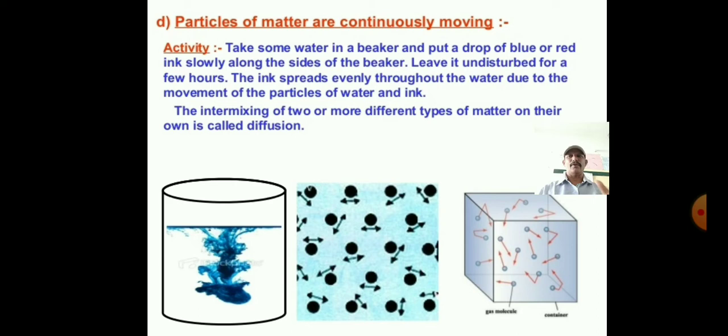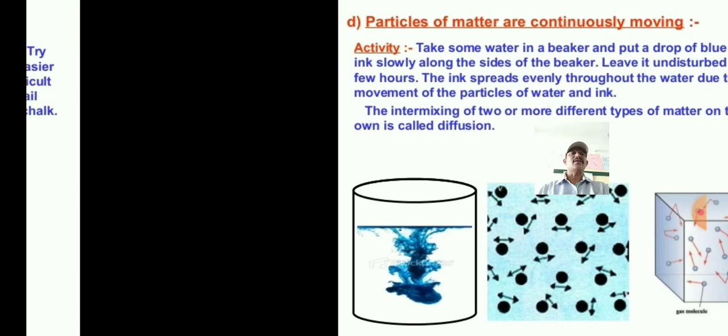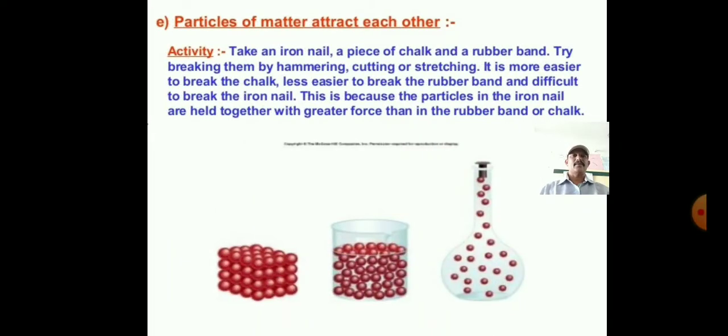Understood? Okay. Next, we go for the last nature of matter: particles of matter attract each other. So now study with an activity. Okay. So take an iron nail, a piece of chalk and a rubber band.